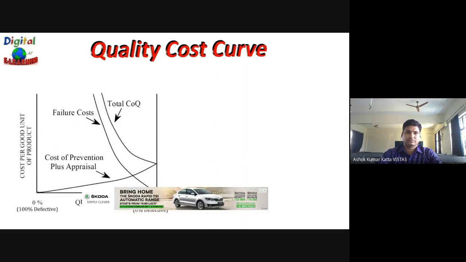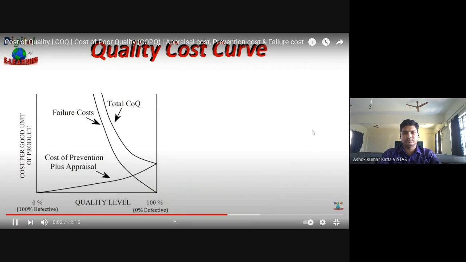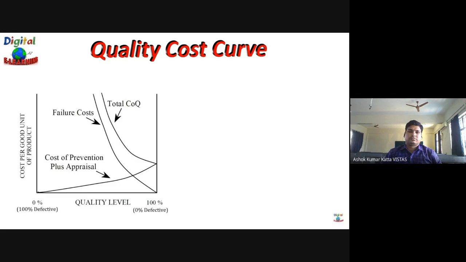Quality cost curve. The goal of the quality cost curve is to find the level of quality that minimizes the total cost of quality. This is because the associated cost of non-quality increases exponentially as the product moves from manufacturing to distribution and finally to the end customer. In this quality cost curve, the x-axis represents the quality level, which moves from 0% conformance on the left to 100% conformance on the right, and the y-axis represents the cost per good unit of production.